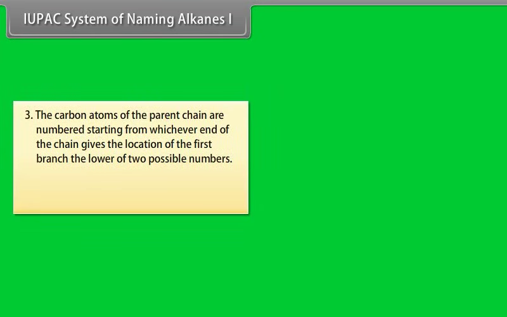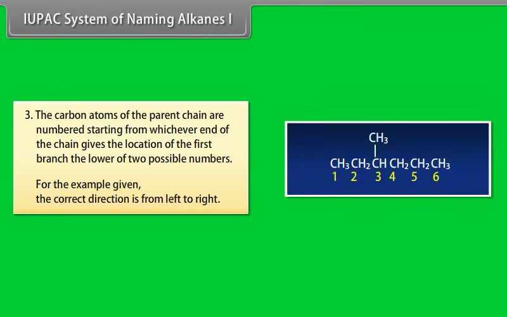Number 3. The carbon atoms of the parent chain are numbered starting from whichever end of the chain gives the location of the first branch, the lower of two possible numbers. For the example, given the correct direction is from left to right.